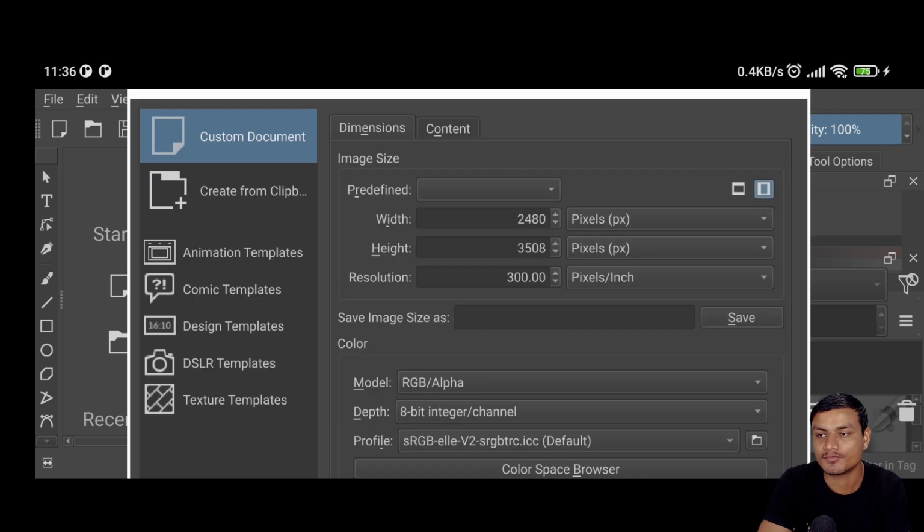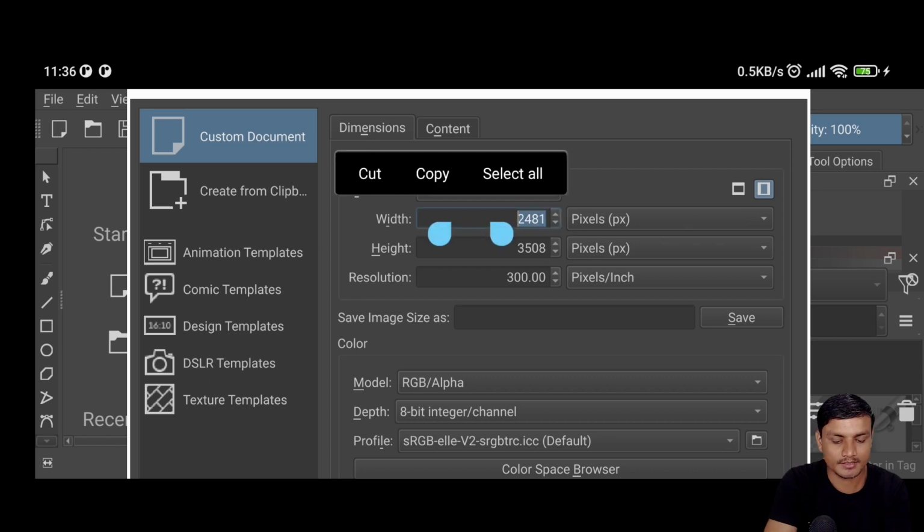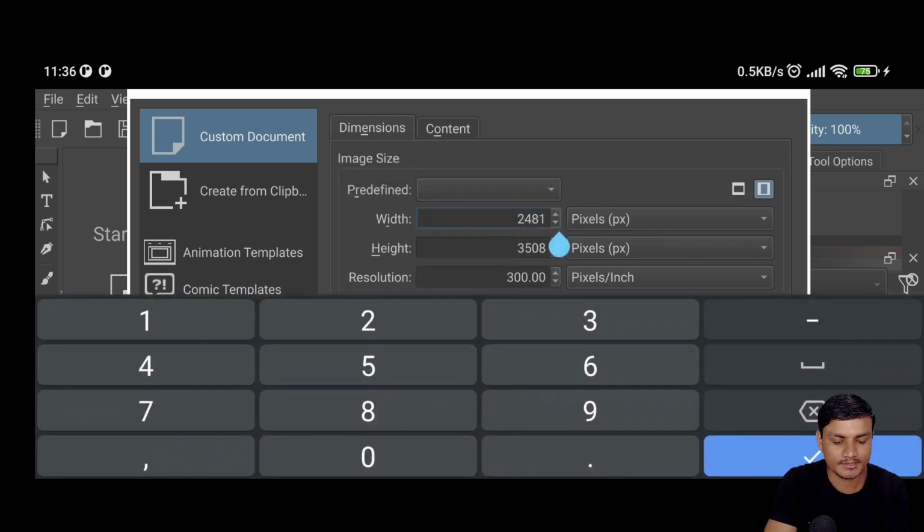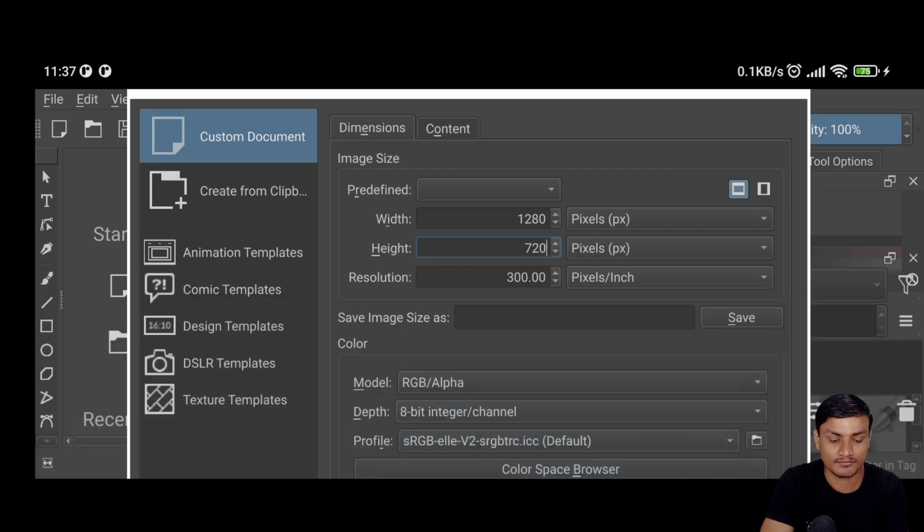So I'm just going to click on new file, which will bring this up. In here, I'm going to create a 720p canvas. So I can change these, hopefully, okay. Wish I had a tablet to use this better, but it's all right. I can use 1280 by 720. So you can see it's actually usable. If you really desperately need a Photoshop for Android, yeah, it works flawlessly.